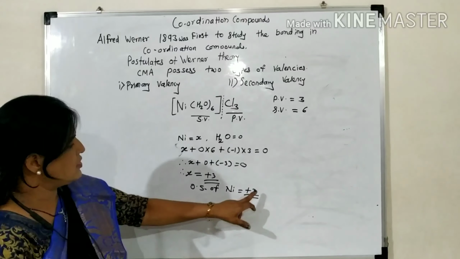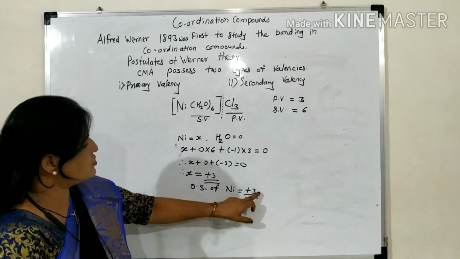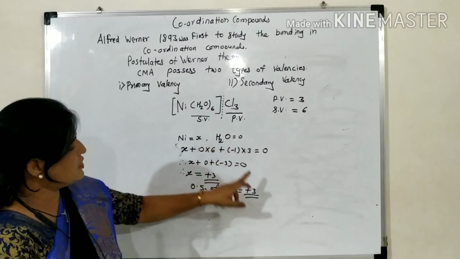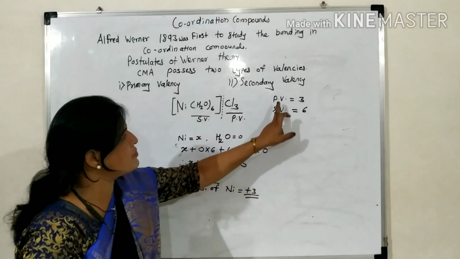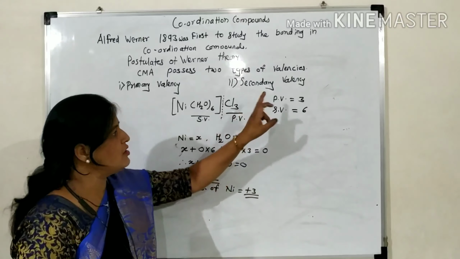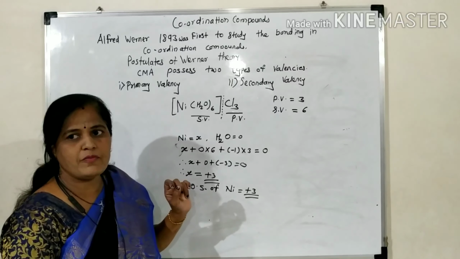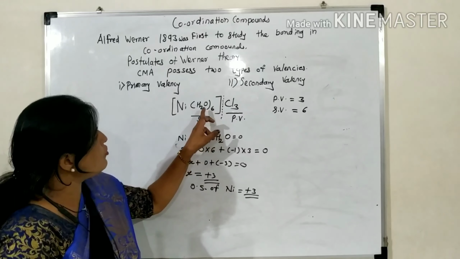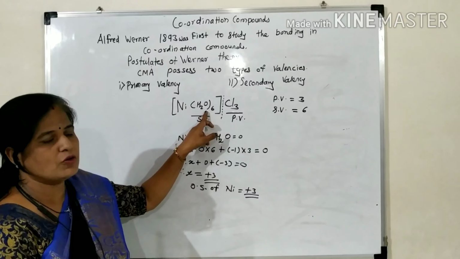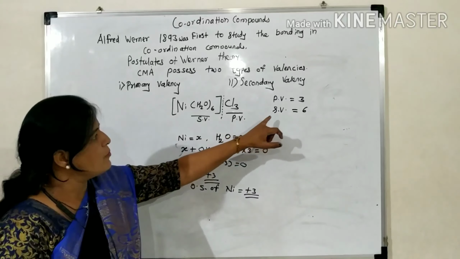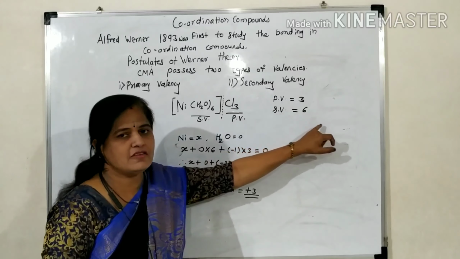The charge on the central metal atom is +3, and that 3 is the primary valency. Coordination number means the number of coordinate bonds formed. Six coordinate bonds form between nickel and the water molecules, so the secondary valency is 6.